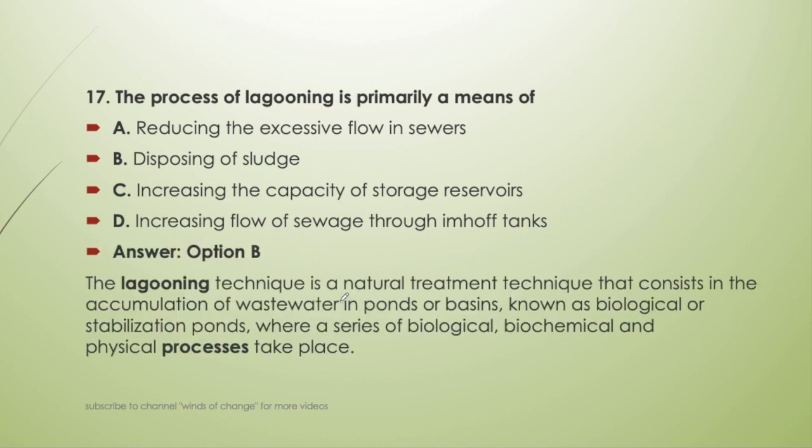The lagooning technique is a natural treatment technique that consists in the accumulation of wastewater in ponds or basins known as biological or stabilization pond, where a series of biological, biochemical and physical processes takes place. So in this we create a wastewater pond or basin in which the accumulation of wastewater occurs, and where we go for the stabilization of it, there will be biological, biochemical and physical processes that take place. So it is a process we can call as disposal of sludge.